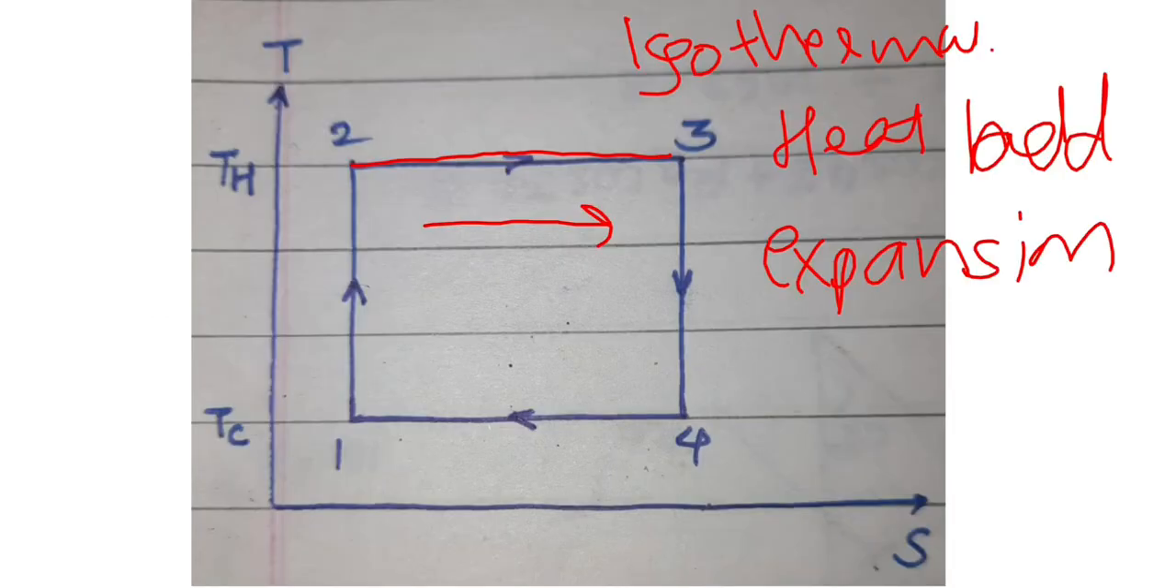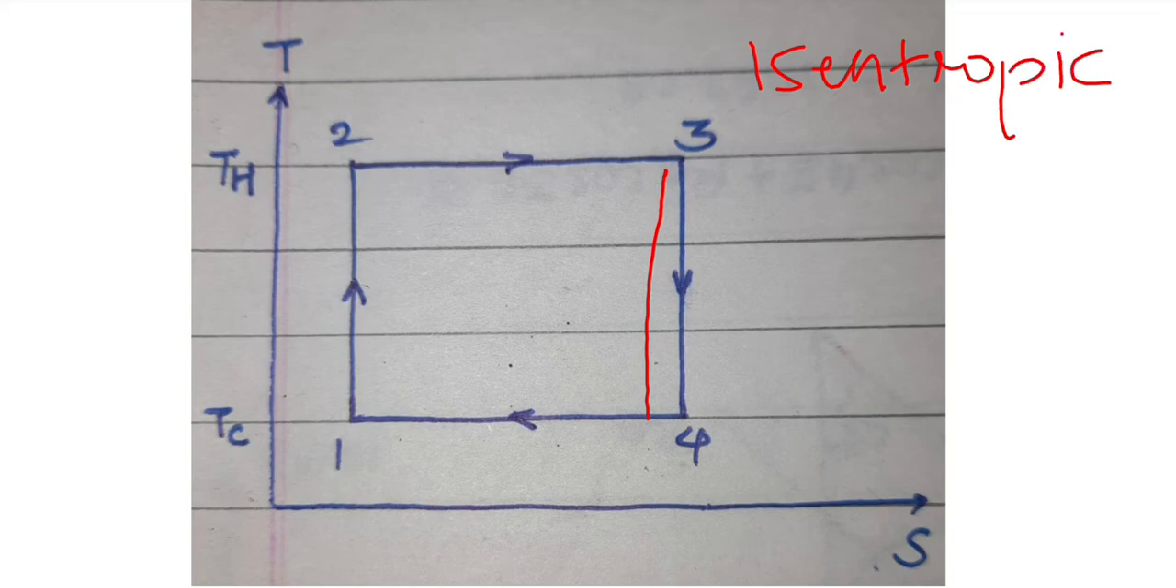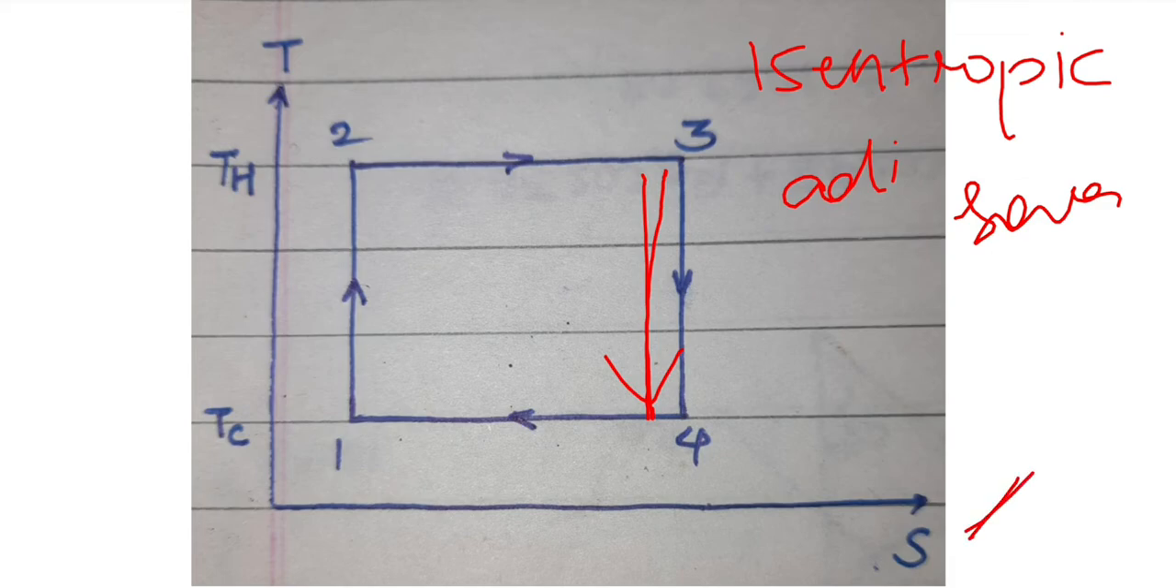Now see here, from 3 to 4, what do we see? From 3 to 4 the entropy is again constant, so we say it is isentropic. Isentropic means adiabatic and reversible, we know that. But now the temperature is decreasing at a constant entropy, so it is expansion.